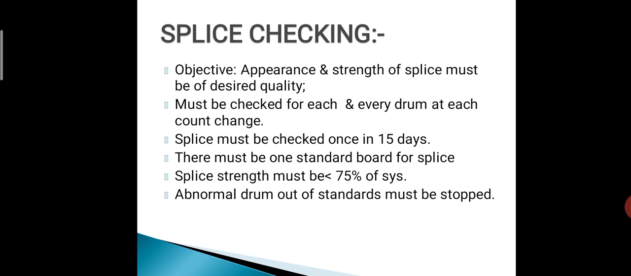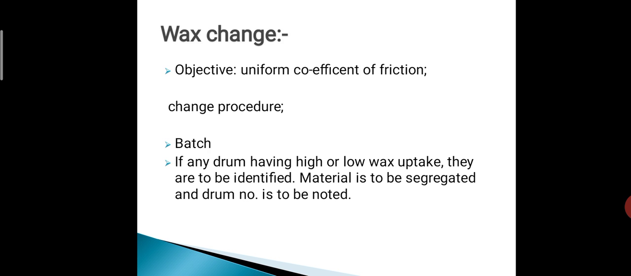Splicing checking. Objective: appearance and strength of splice must be of the desired quality, and must be checked on each and every drum at each count change. Splice must be checked once in 15 days. There must be one standard board for splice. Splice strength must be greater than 75% of the yarn strength. Abnormal drums out of standard must be stopped.